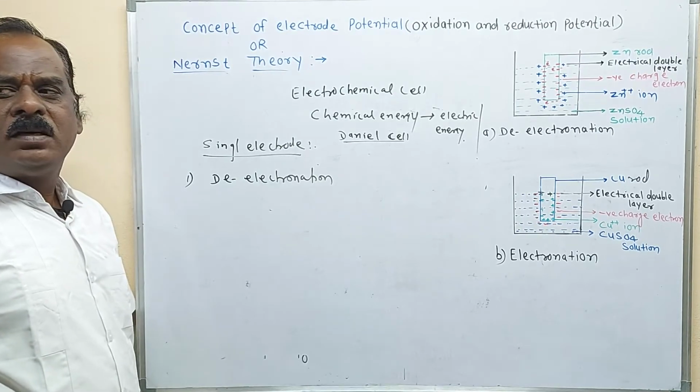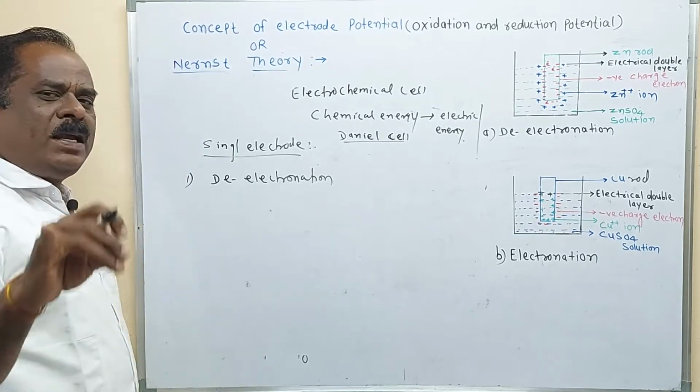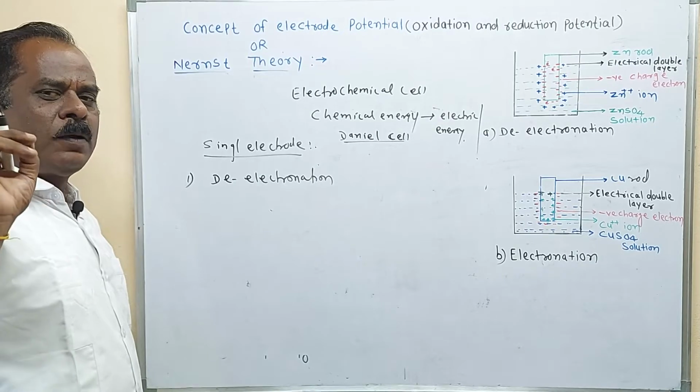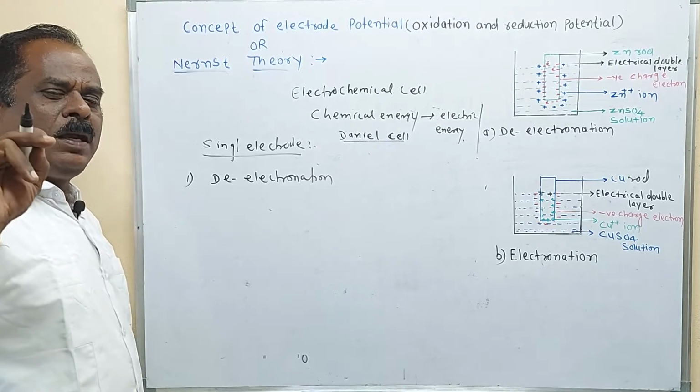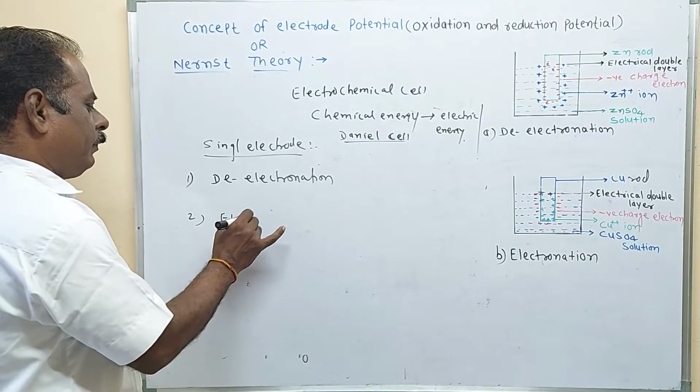That theory is called the Nernst theory. According to Nernst, when the metallic rod is dipped in its own salt solution, it may be de-electronation or it may be electronation.